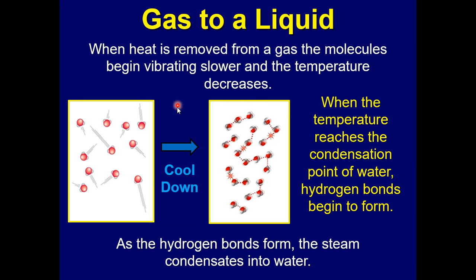Now, when heat is removed or the gas is allowed to cool down, then the molecules begin vibrating slower and the temperature decreases. And that allows the bonds to begin forming again. And so the gas will turn into a liquid, right? And that happens at what's called the condensation point. And as the hydrogen bonds form, the steam condenses into water.